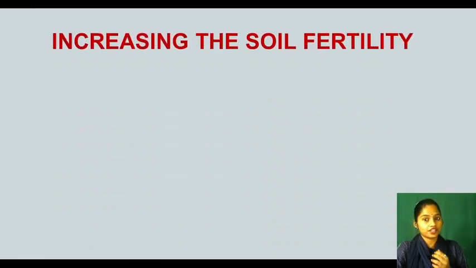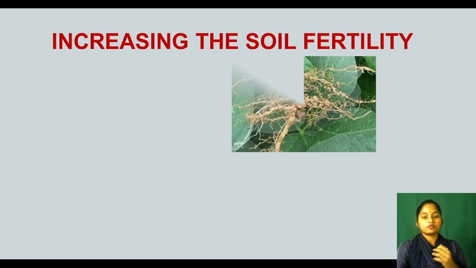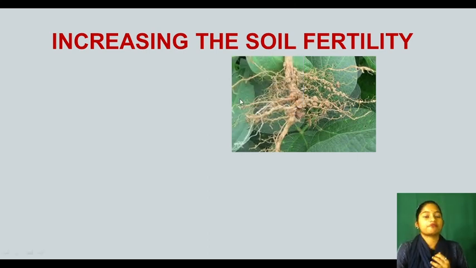After that, increasing the soil fertility. As I told you, these microorganisms fix the atmospheric free nitrogen in the root nodules of the leguminous plant. Just look. Can you see the bulge-like structure in which the nitrogen is fixed with the help of rhizobium bacteria?